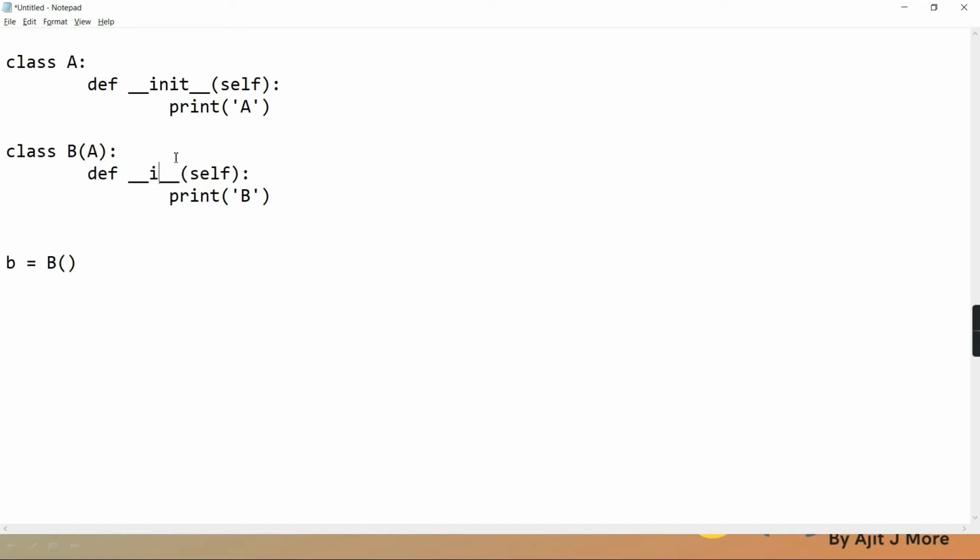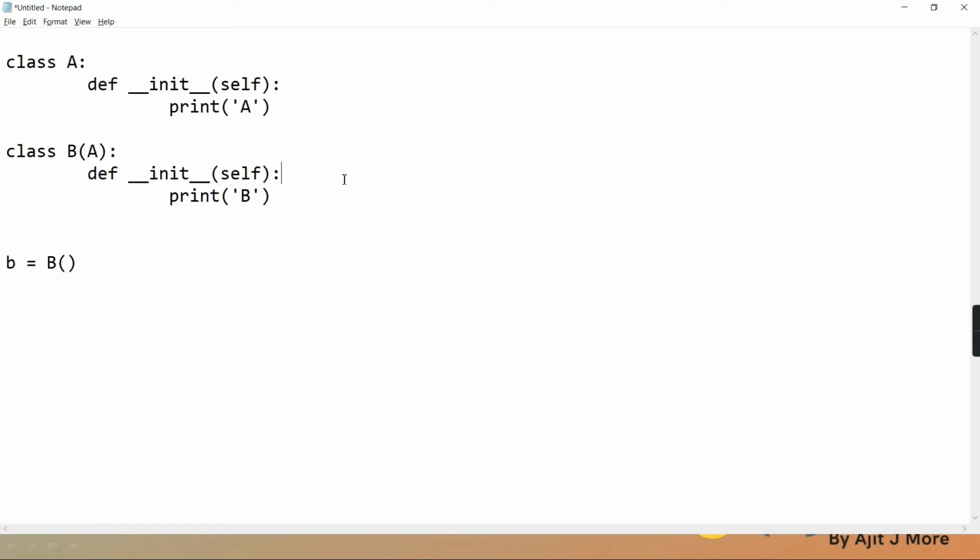Like if I write new over here and there also I write new. Clear? Here also new. Then also it is not going to call automatically. So that is the Python rule. The rule of this language is that the child constructor will never implicitly call the parent constructor. You have to explicitly call it.